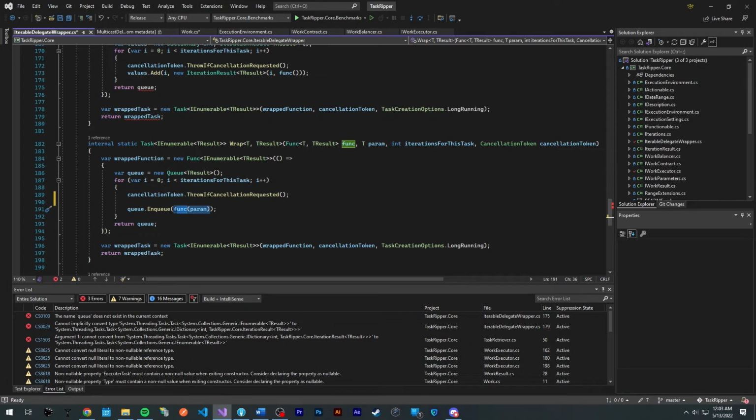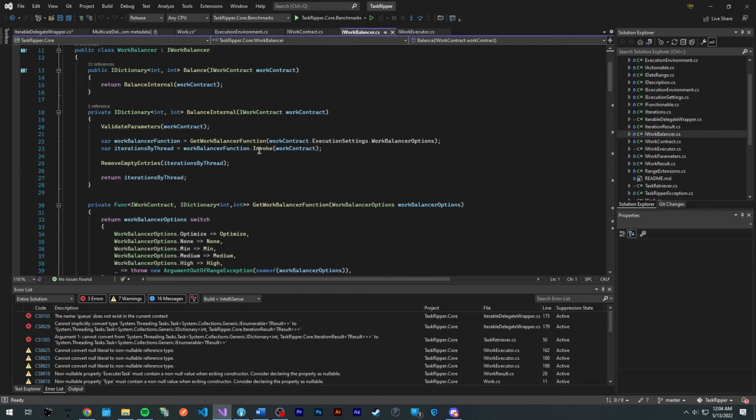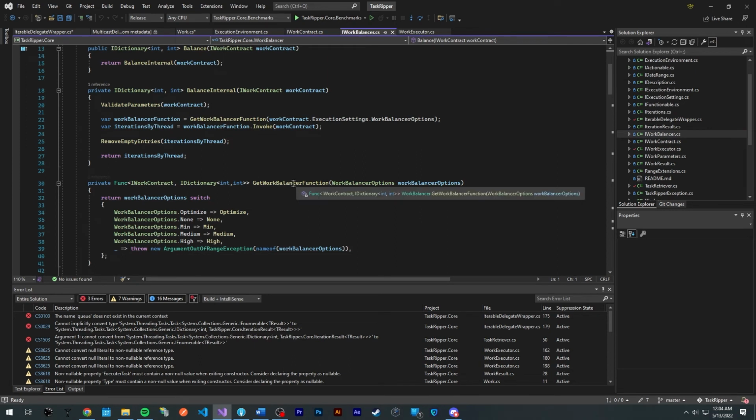But anyways, I talked about using the work instance instead of passing in action and function delegates. And we need to make changes to the work balancer. So right now, if we take a look at our work balancer, here's the implementation. Based on the work balancer options, we return a function.